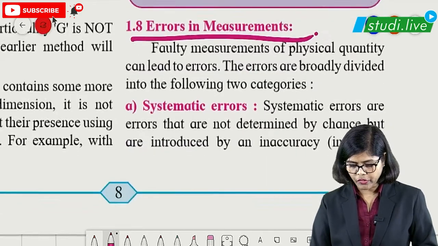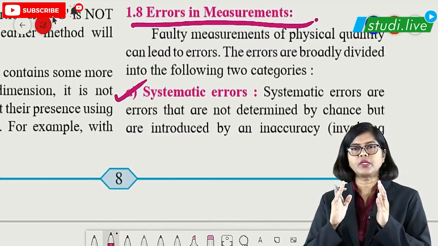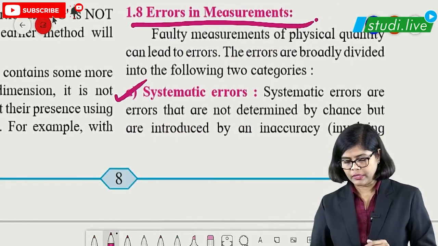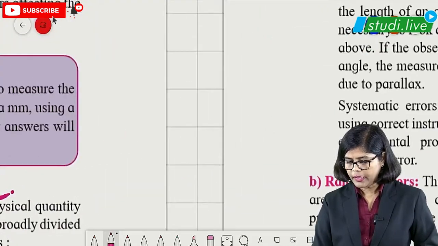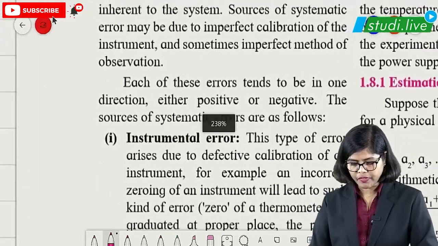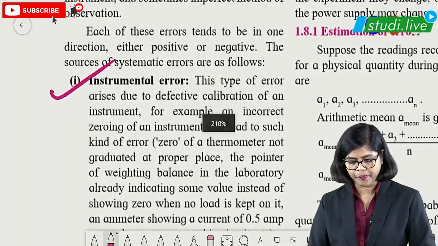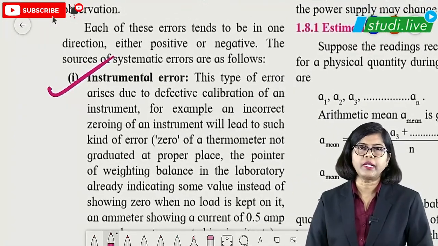So what are the different types of errors, students? The first one is systematic errors. Systematic errors also have different types. The first one is instrumental error. Now what do you mean by instrumental error?